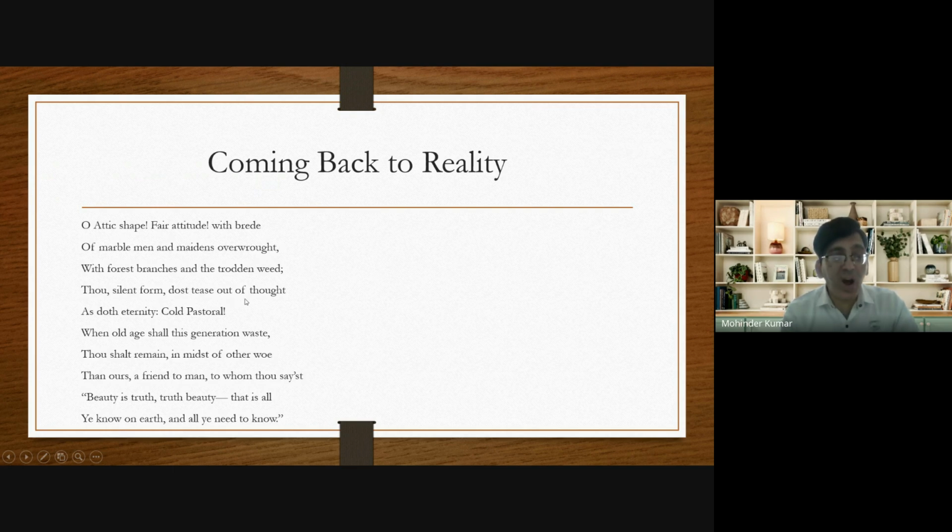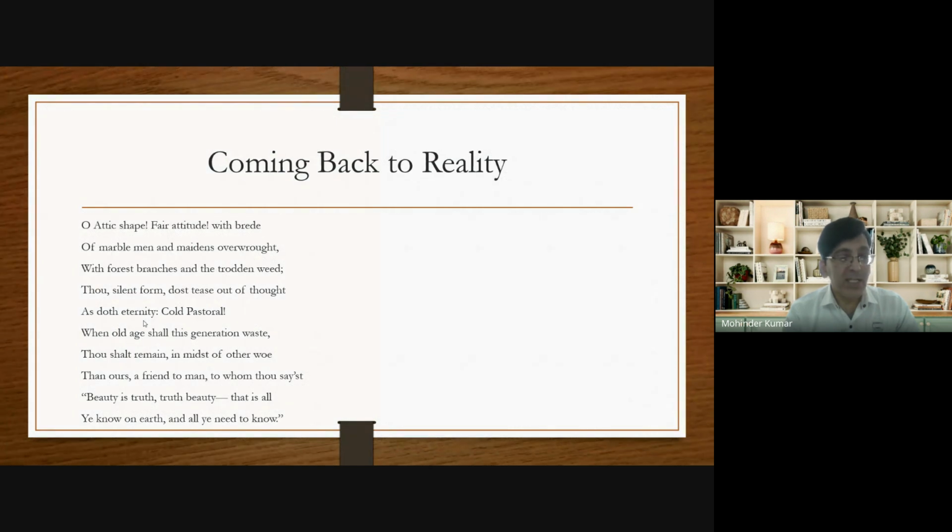Dost tease out of thought as doth eternity. What is the meaning of this line? John Keats says that it's really difficult to understand the urn as it's difficult to understand eternity. Eternity, do you know? Permanence. Eternity stands for immortality.